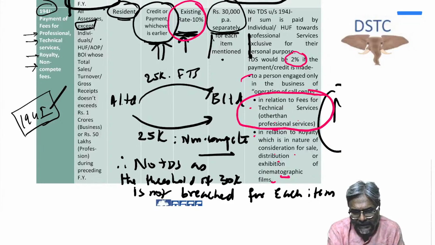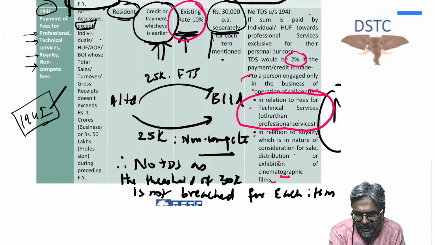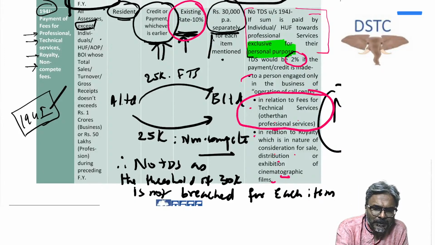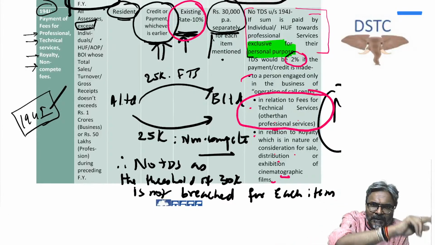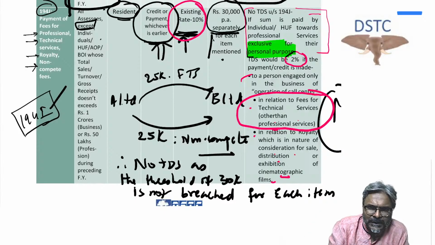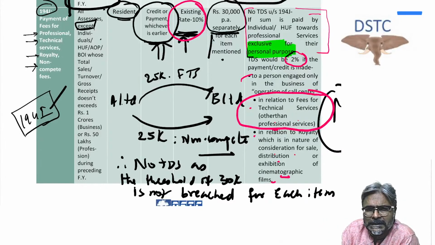Now here also in 194J, students, just keep this particular point in mind. If the sum has been paid for personal purpose, no TDS. Suppose I have hired an interior decorator and taken a professional service for interior designing of my home. That is a professional payment, but for personal use. Therefore in that case, no TDS under section 194J will be deducted.